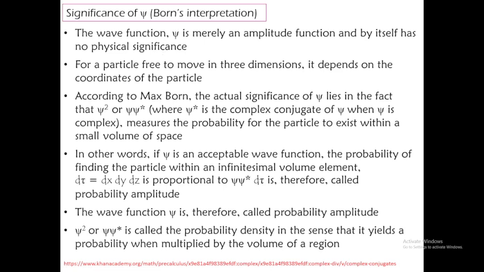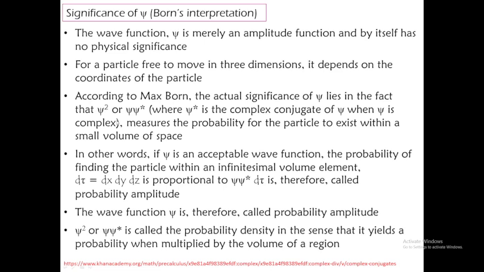Okay, so according to Max Born, the actual significance of psi lies in the fact that psi square, or psi star psi, where psi star is the complex conjugate of psi when psi is complex, has meaning because psi is just an amplitude function.